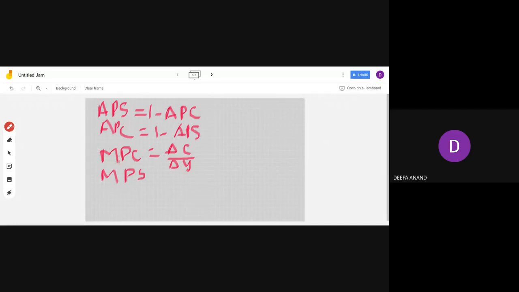Always in marginal, this M is there, so delta C upon delta Y will come. Change in consumption upon change in income. So you complete this also. What will be MPS then? For the equation of MPS, change in saving upon change in income.